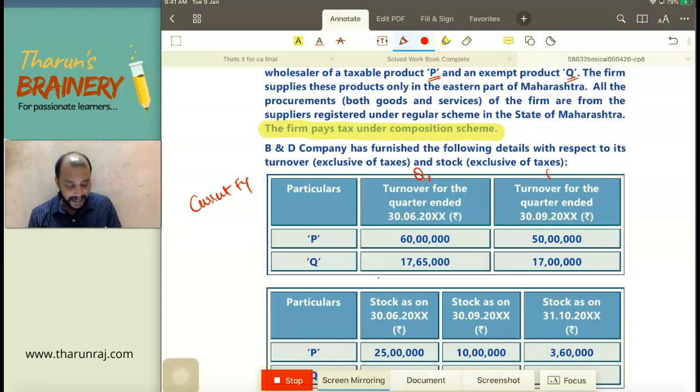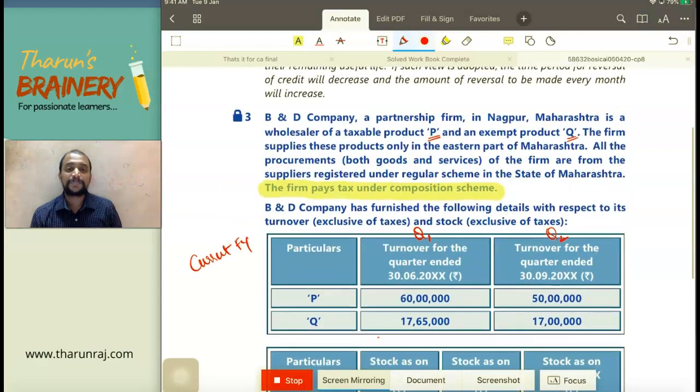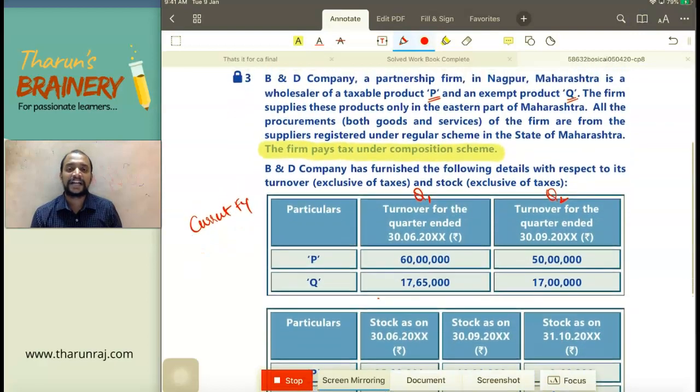And for the second quarter, Q2, their turnover is 50 lakhs and 17 lakhs. So whether they cross a turnover of 1 crore 50 lakhs, because when a person is under composition scheme, up to what turnover they can be under composition scheme? 1 crore 50 lakhs. That too they are in Maharashtra, not 8 special category states. If it is 8 special category states, 75 lakhs, but they are in Maharashtra here.